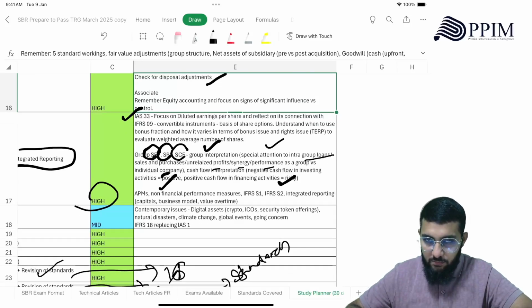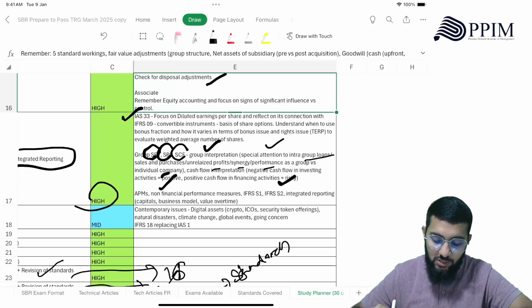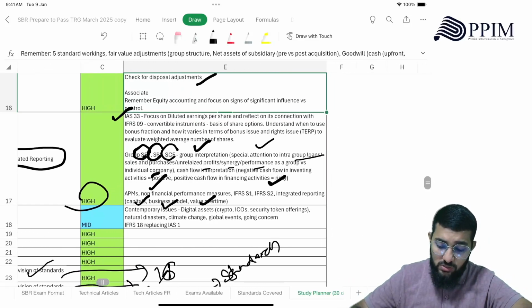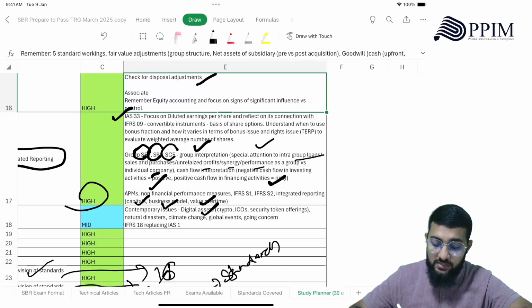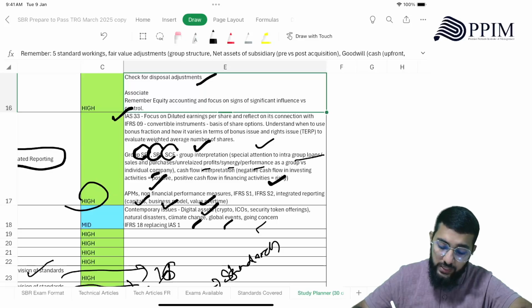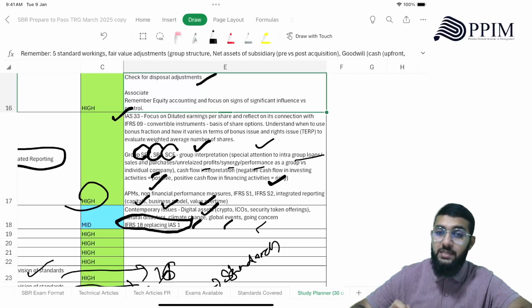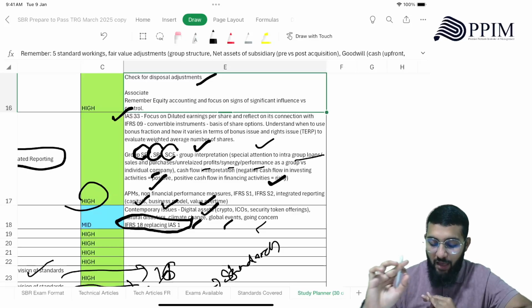And positive cash flow in financing activities, meaning it's risky. APMs, right? Non-financial performance measures, IFRS S1, S2, integrated reporting. How the six capitals work, how the business model works, and how value over time works here. Then when it comes to contemporary issues like digital assets, crypto, ICO, security token offerings, natural disasters, climate change, global events, going concern, and IFRS 18 replacing IAS 1 is a current issue that you need to have an idea about.